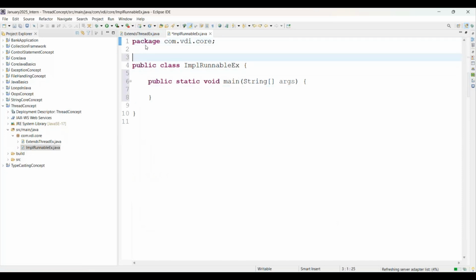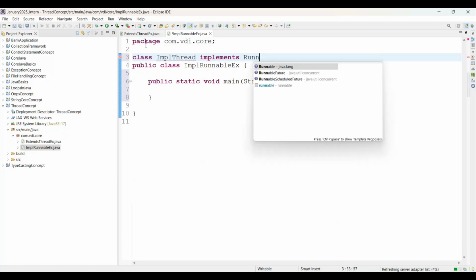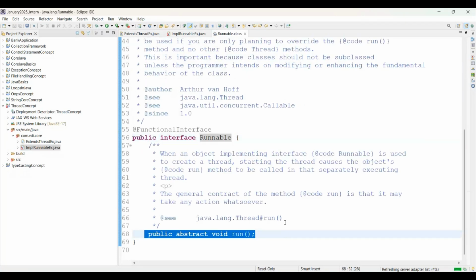Creating the class here, I'm giving the class name implements thread. We are implementing which interface? The Runnable interface. And Runnable is an interface of which type? You can simply say this is a functional interface. Why? Because there is only one abstract method available. Which abstract method is available there? The run method. If there is only one abstract method, then you can simply say this is a functional interface in Java.